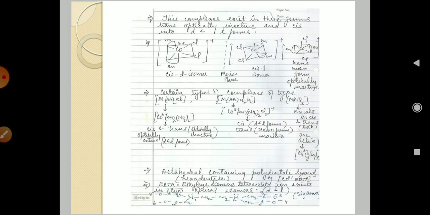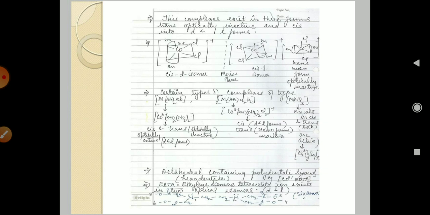For complex M(AA)2B2, the example is [Co(en)2(NH3)2Cl2]. Its cis gives the D and L forms, and its trans gives the meso form, which is inactive.